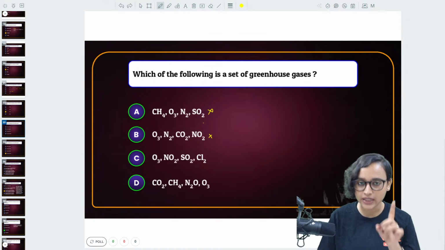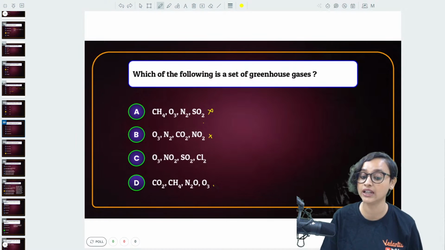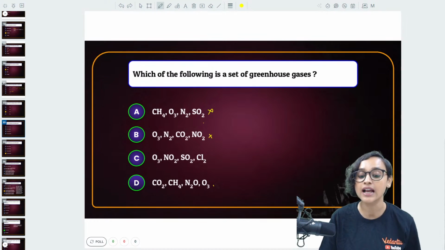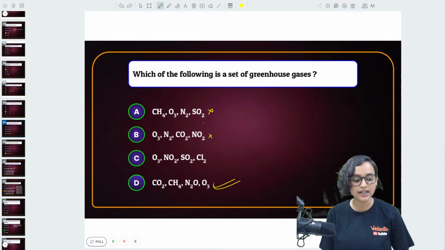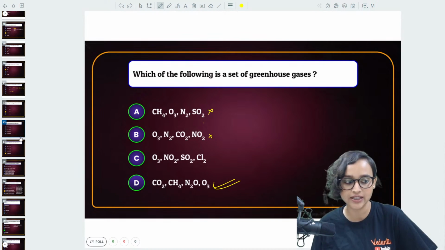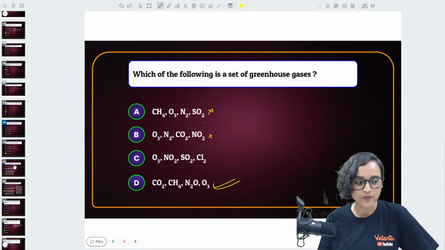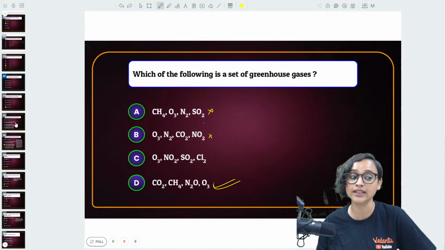CO2, CH4, methane is a greenhouse gas, absolutely. N2O is also a greenhouse gas, and O3 is also a greenhouse gas. That means option D is the correct answer. Okay, option D is the correct answer, my dear student. Got it? Yes, they increase the temperature. Absolutely right. These are the greenhouse gases.